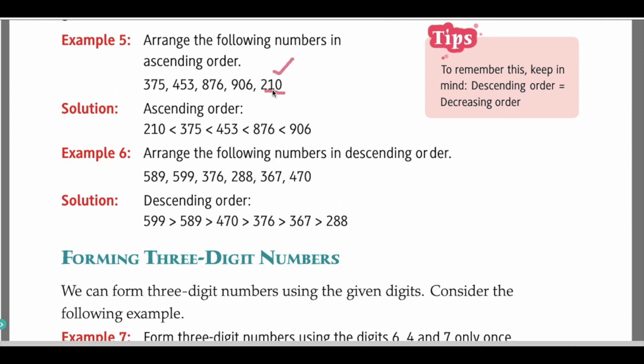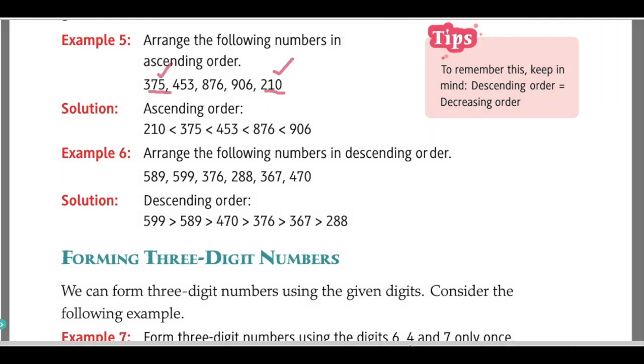After this, once you have written a number, just put a tick mark above this number so that you need not write it again. Next we have 375, 453, 876, 906. Among these numbers, which is the next smallest number? It is 375. Let us write 375 and put a tick.